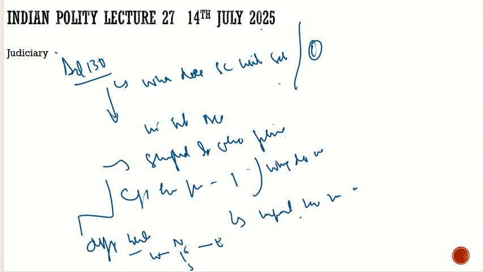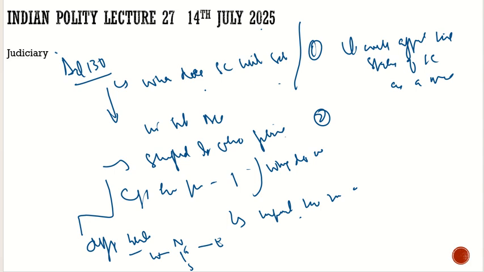It has its own status. Once there would be various benches of the Supreme Court, it is definitely going to impact the national status of the Supreme Court. What does the Supreme Court say? How do they object to it? First, it will affect the status of the Supreme Court as a national institute.